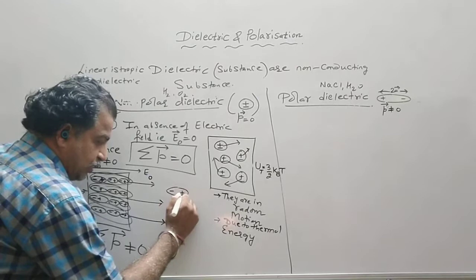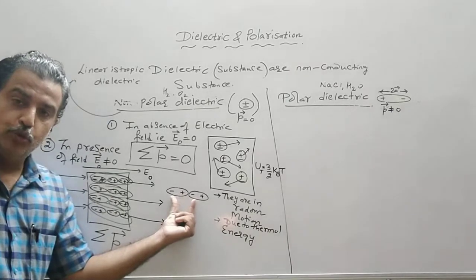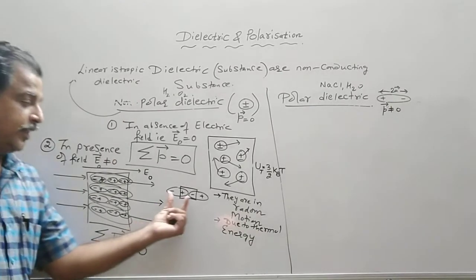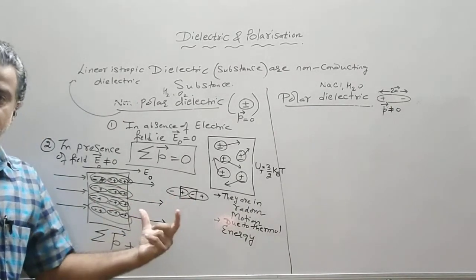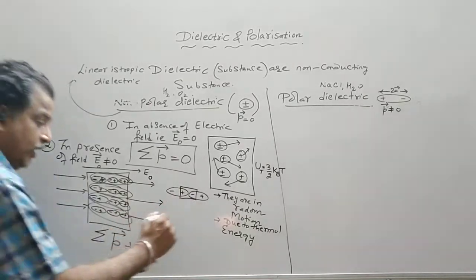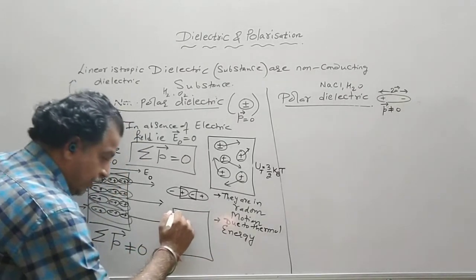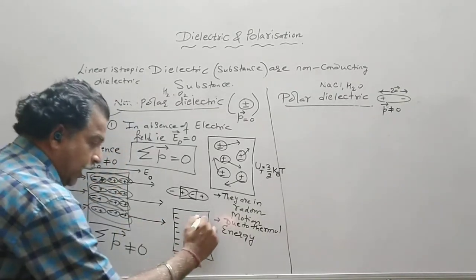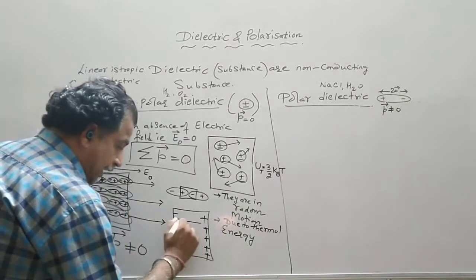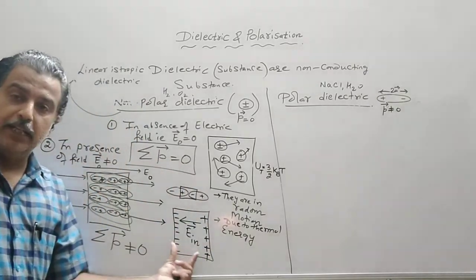This is one molecule, minus plus, minus plus. Now since both these molecules come close to each other, this positive and negative charge cancel each other. Their effect gets nullified. It is not that they are destroyed. Their effect is nullified because one is positive charge and one is negative charge. And in that situation, we have one surface negatively charged and one surface positively charged. And again, they have an induced electric dipole moment. They have an induced electric field.